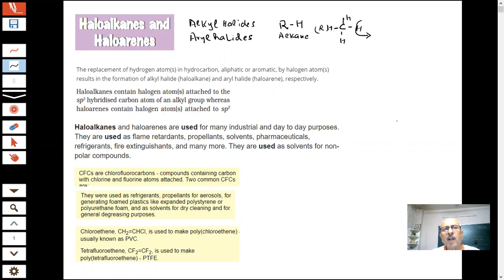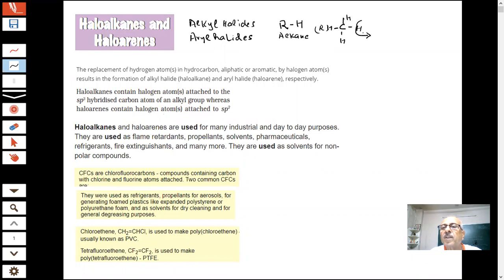So first thing is how the haloalkanes and haloarenes are formed, students. All we have to do is replace hydrogen atoms of the hydrocarbon, which can be aliphatic or aromatic, by one or more halogen atoms. For example, see, this is our alkane.